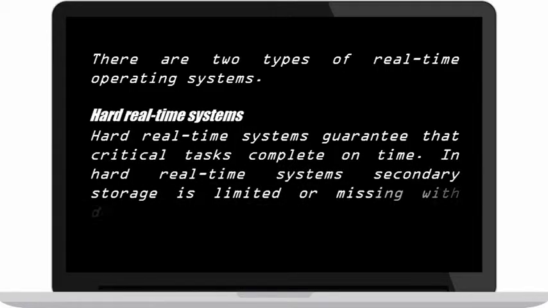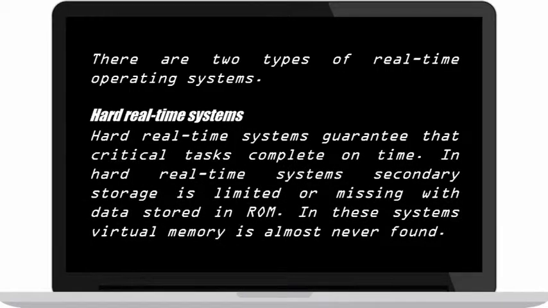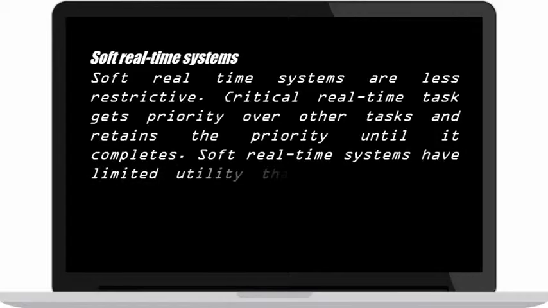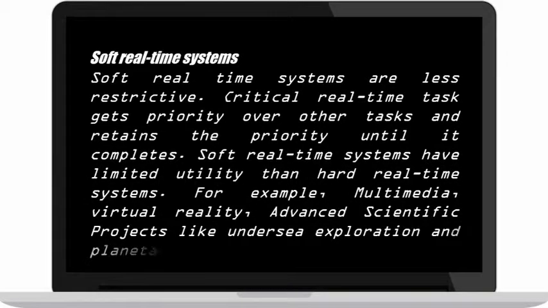Hard real-time systems. Hard real-time systems guarantee that critical tasks complete on time. In hard real-time systems, secondary storage is limited or missing, with data stored in ROM. In these systems, virtual memory is almost never found. Soft real-time systems. Soft real-time systems are less restrictive. A critical real-time task gets priority over other tasks and retains the priority until it completes. Soft real-time systems have more limited utility than hard real-time systems. For example, multimedia, virtual reality, advanced scientific projects like undersea exploration and planetary rovers, etc.